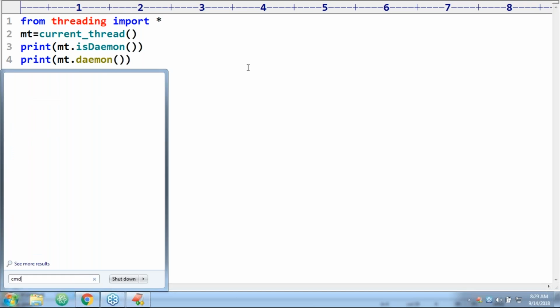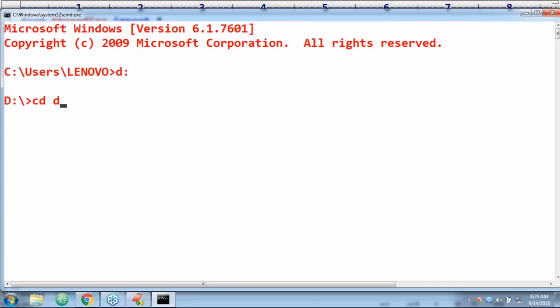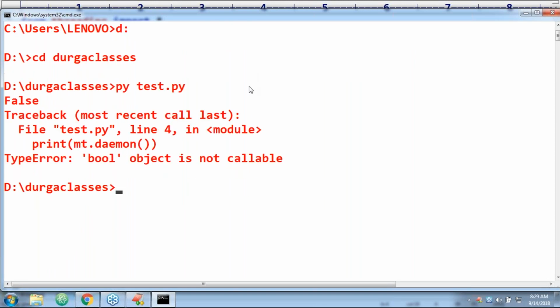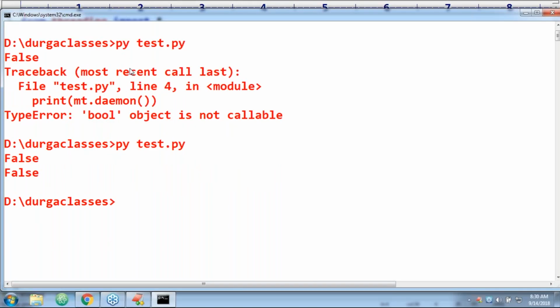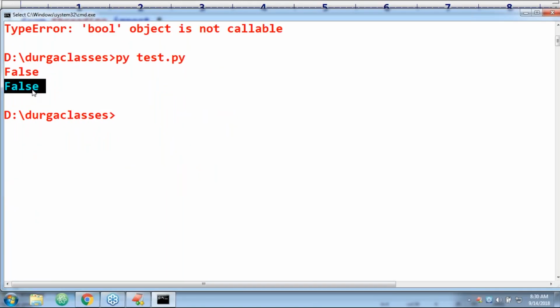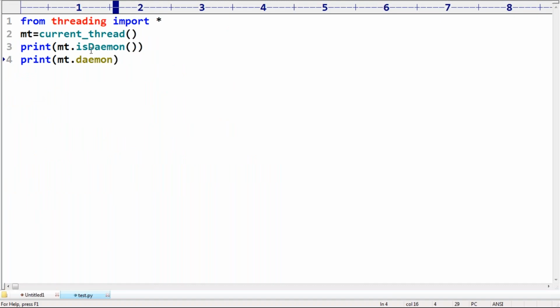Now let me execute this code, sir. Here pytest.py. We get a TypeError: bool object is not callable. Sorry, here it is a variable, that's why parentheses should not be used. Yes, it is a property, I said it by mistake. Have you observed? The first one is False, the second one is also False because both are the same. You can use either the variable or the method.